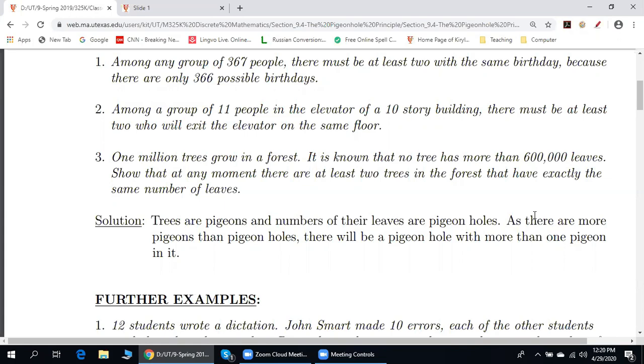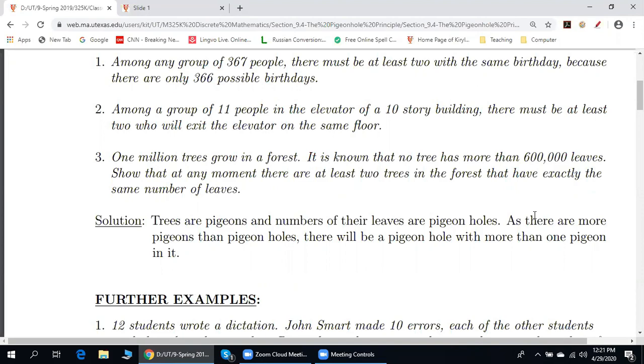Trees are pigeons. We have 1 million pigeons. And the number of leaves are pigeonholes. So, since there are more pigeons than pigeonholes, there will be a pigeonhole with more than 1 pigeon in it. Means at least 2. Any questions about these 3 examples?